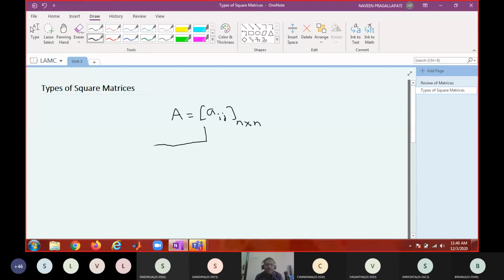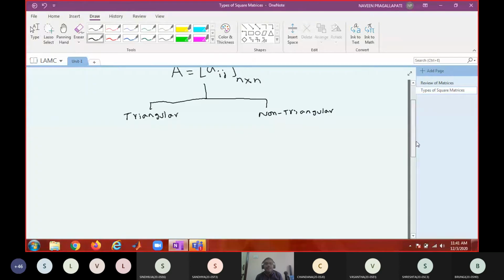So this can be classified in 2 ways. One is triangular matrix. The other one is a non-triangular matrix. So what do you mean by triangular matrix? What types of triangular matrices do you know? Respond.